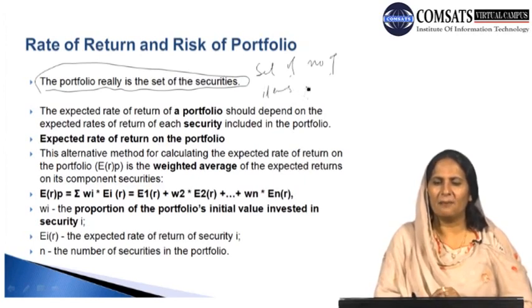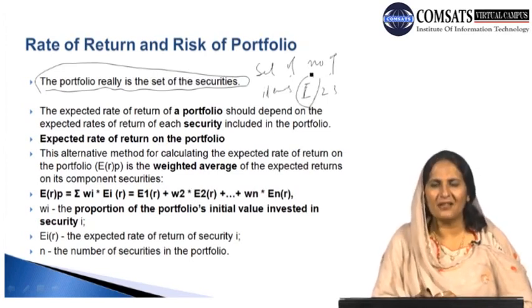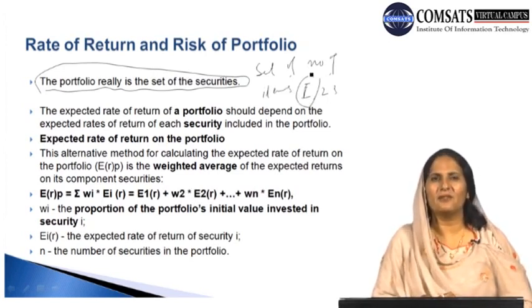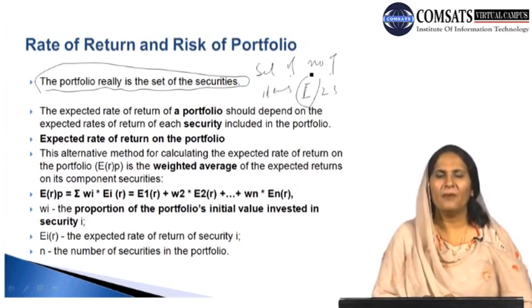For example, we have set 1, set 2, and set 3. Each set comprises a number of assets, securities, financial certificates, and items.